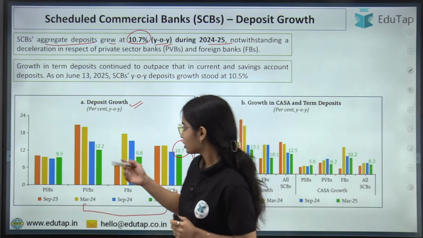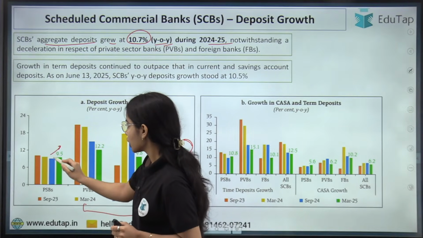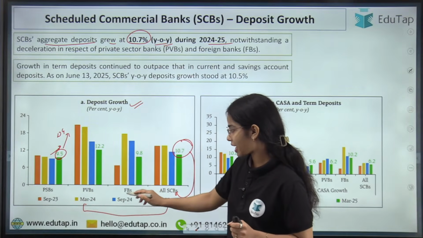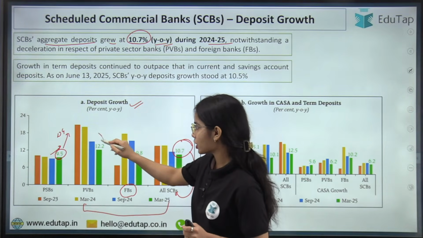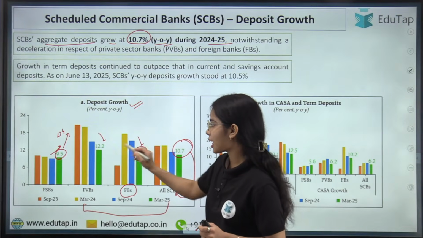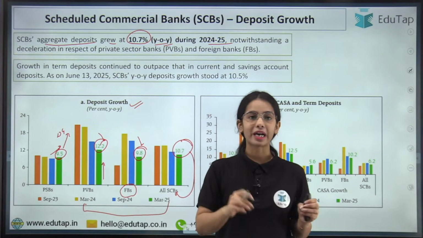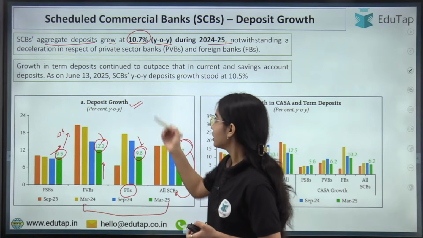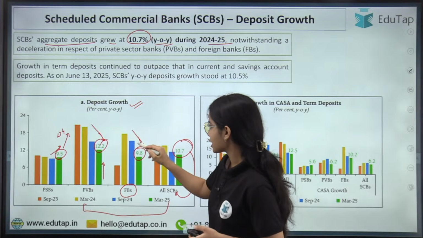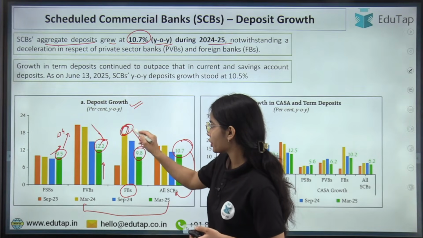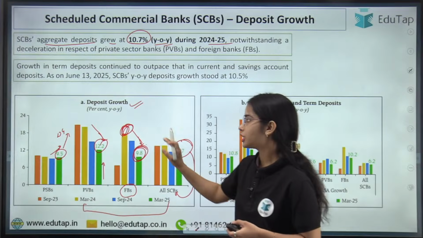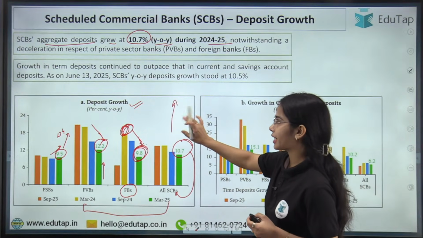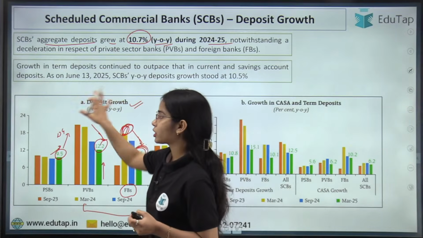Okay, even though you can see that for the public sector banks the deposit growth has increased, but for the private sector banks and foreign banks the deposit growth has decreased. That means growth is happening, but by a lesser percentage as compared to the previous year. Okay, so this is the idea, that as compared to March 2024, in March 2025 the deposit growth has happened by a lesser percentage. So deposit growth is happening but by a lesser percentage.